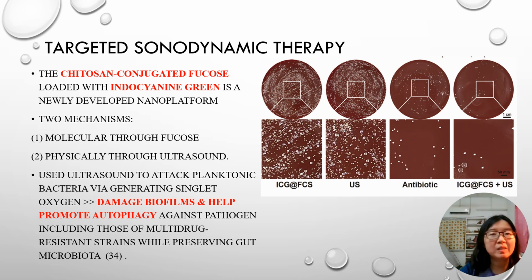Targeted sonodynamic therapy is a fusion of chitosan-conjugated fucose loaded with indocyanine green. It's a newly developed nano platform which works in two mechanisms: number one, molecular through fucose, and physically through ultrasound. It uses the ultrasound to attack the planktonic bacteria via generating singlet oxygen, and this damages the biofilms and helps promote autophagy against H. pylori, including the multi-drug resistant strain, and it helps to preserve gut microbiota.